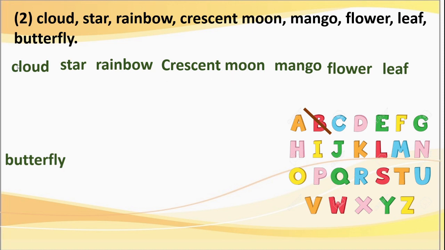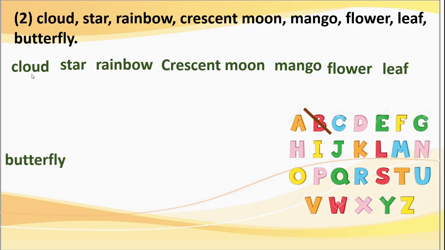Remember here. Go to the second alphabet. Here it is L and here it is R. The first letter is the same, isn't it? Cloud and crescent. That is C. When a situation like this comes, then we have to move to the second alphabet. That is L and R. Now tell me which comes first, L or R in the alphabet? L, isn't it? This comes first and R comes later.